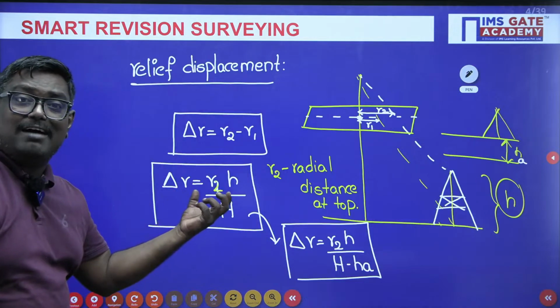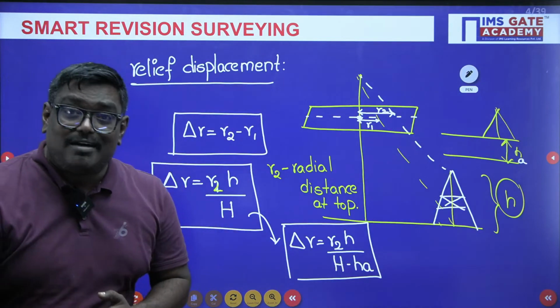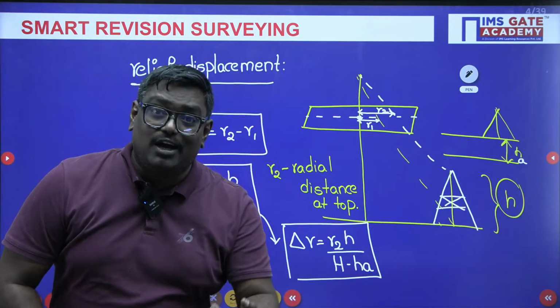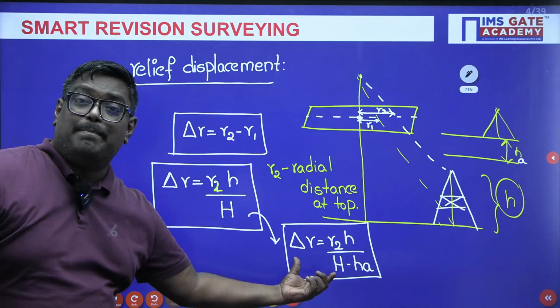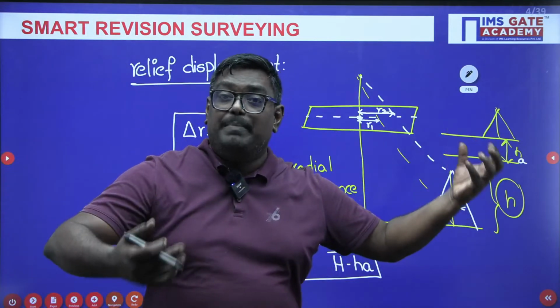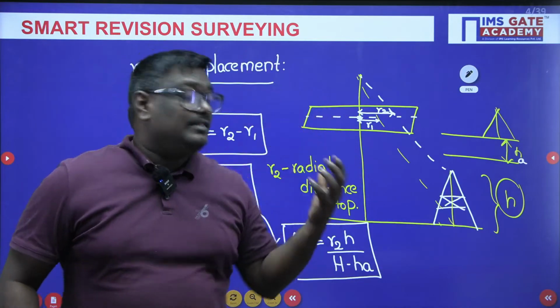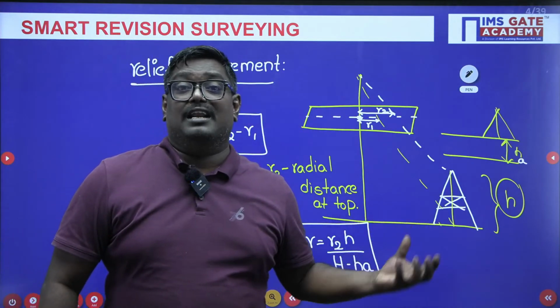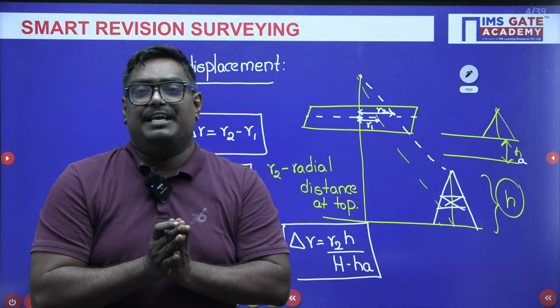Relief displacement has the formula R2 into h upon capital H, where capital H is the flying height, small h is the height of the tower, R2 is the radial distance at top. And this formula is applicable when the tower or a building is located at an elevation above the ground, then this formula will come into picture. Using these formulas, you can pretty easily solve the previous year GATE questions.